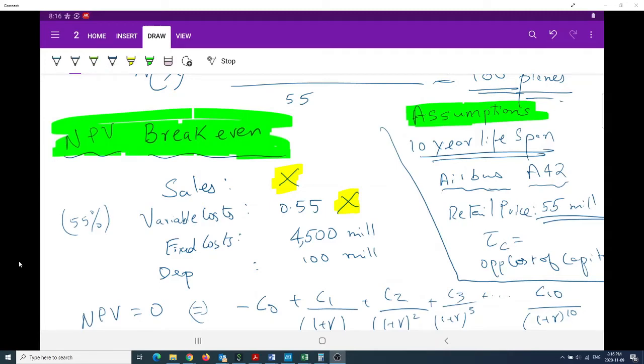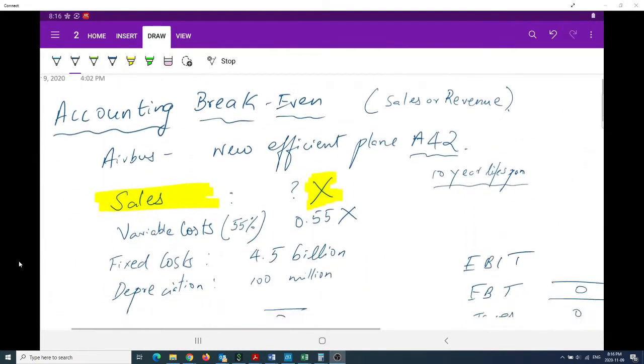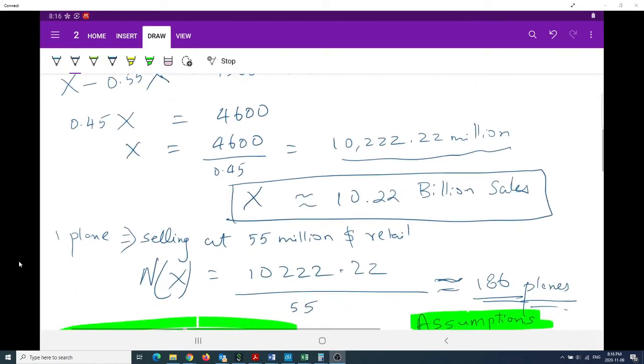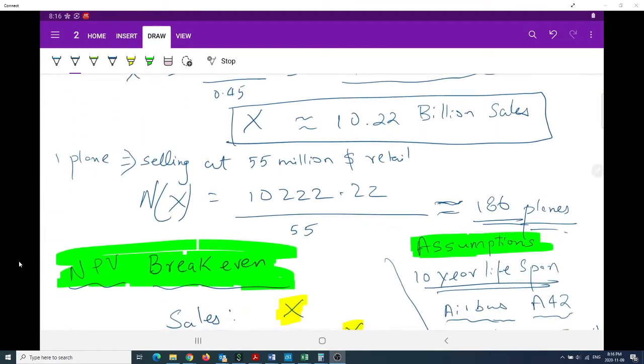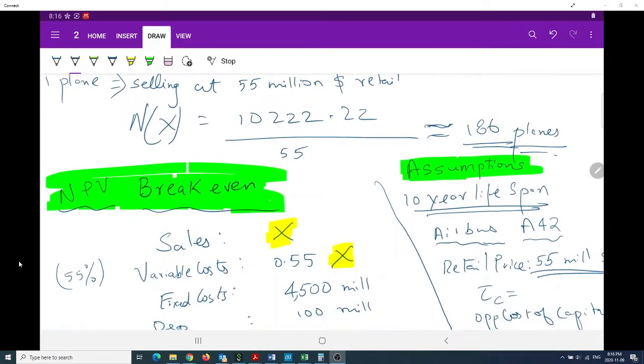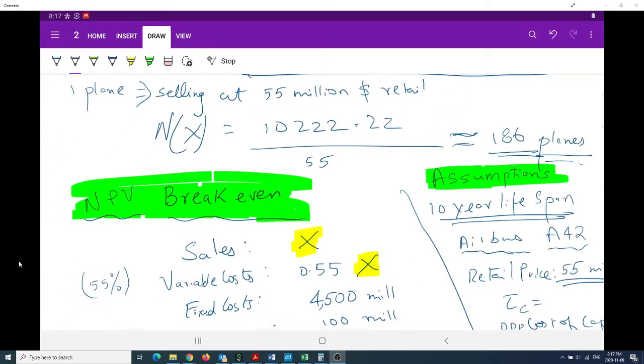Hello guys, in this video we'll be looking at the NPV breakeven, and in the previous video we looked at the accounting breakeven. The big drawback of the accounting breakeven is that even when Airbus sells 186 planes, it still does not make a profit for its shareholders and owners. So accounting breakeven does not break even on an NPV basis, because it ignores the opportunity cost of capital.